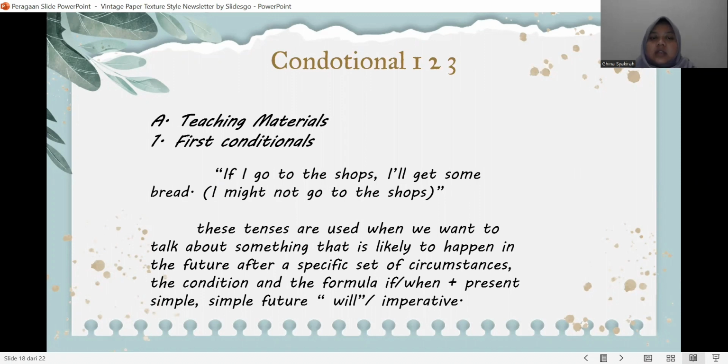The formula: if or when plus present simple, then present future will, or imperative.